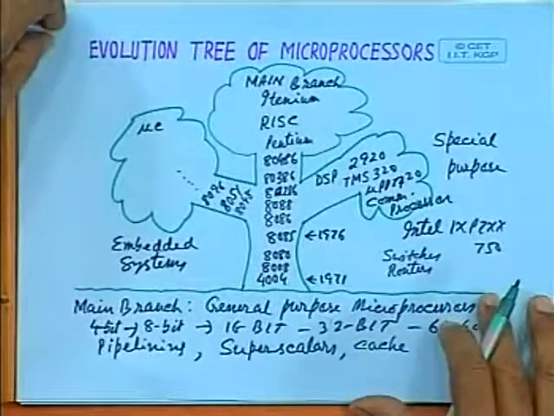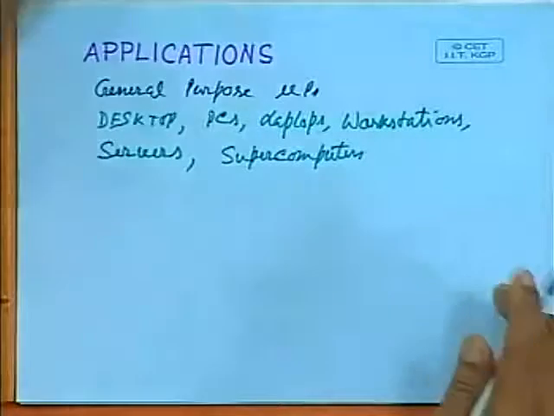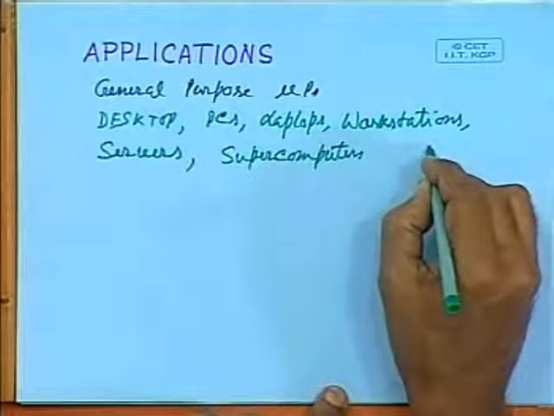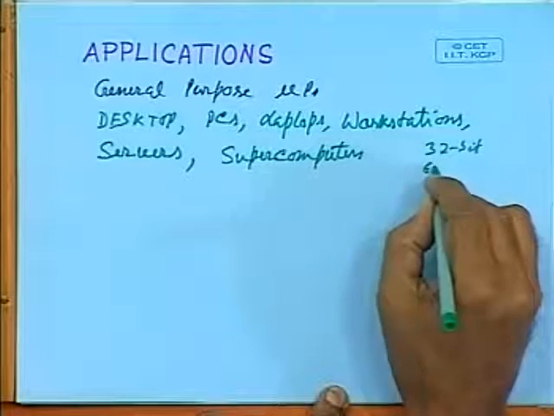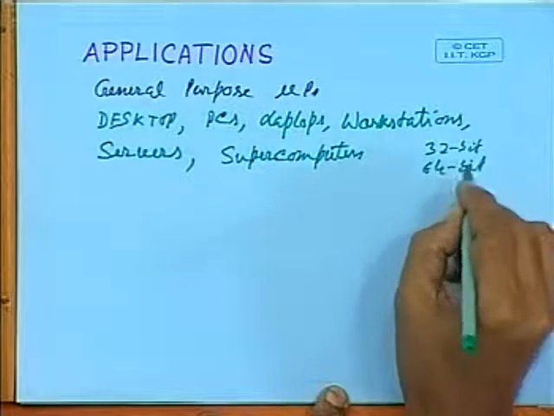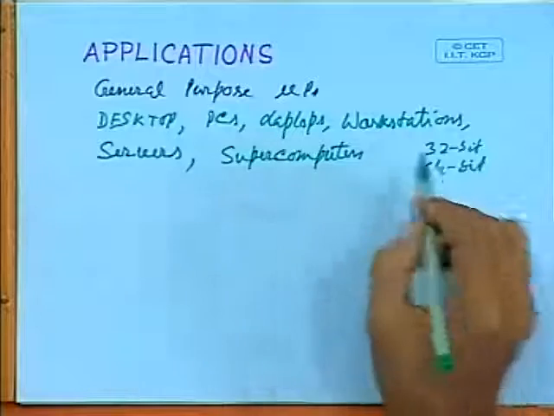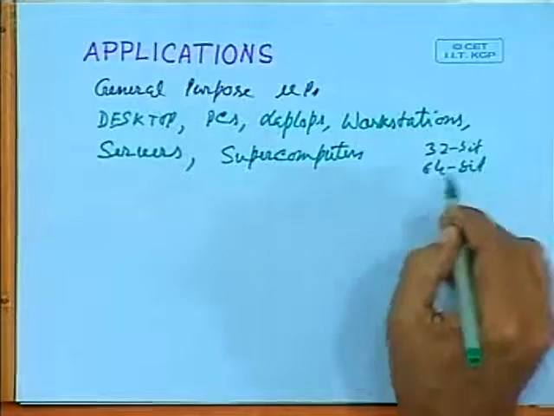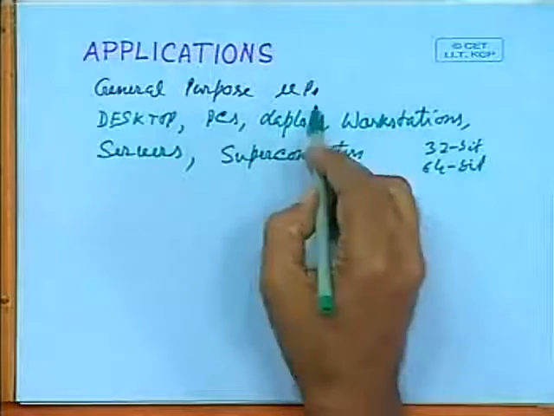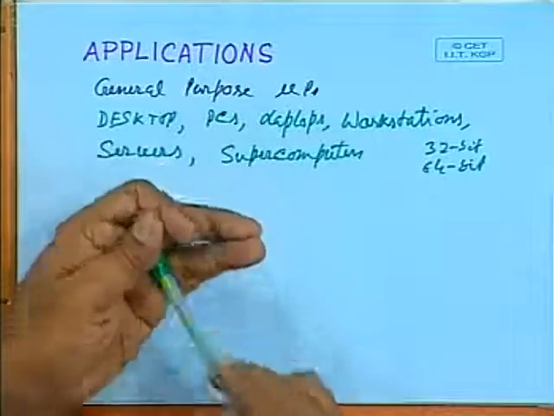And as I mentioned, presently we are in the era of 32-bit or 64-bit microprocessors. So you have servers and workstations based on either 32-bit or 64-bit microprocessors. These are the typical applications of general purpose microprocessors.